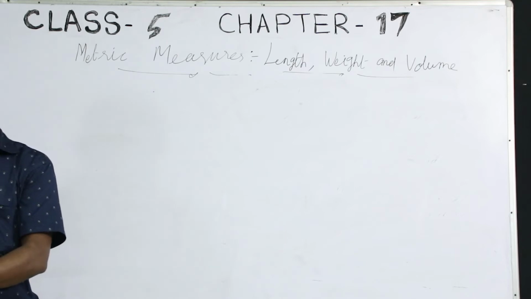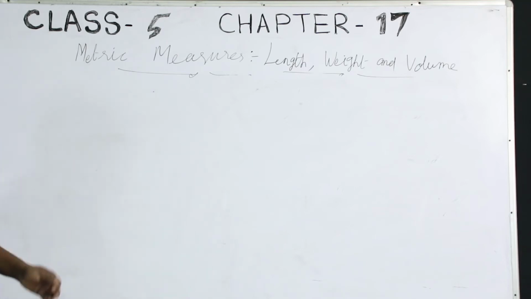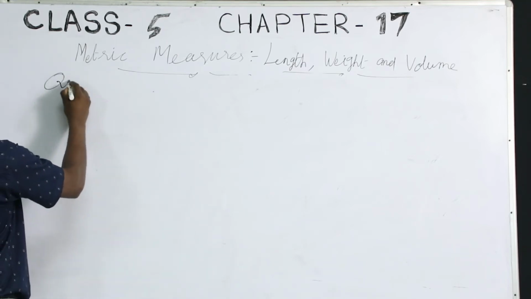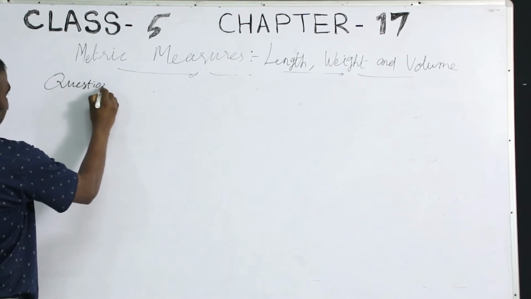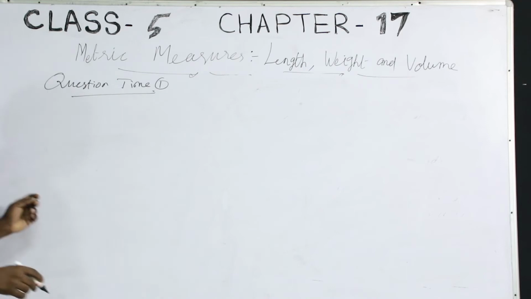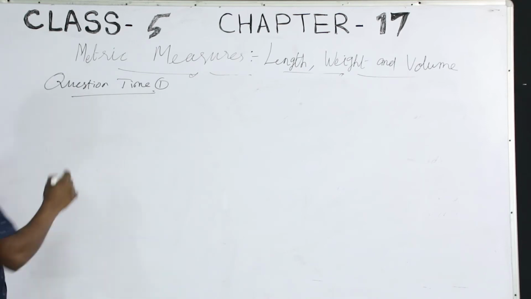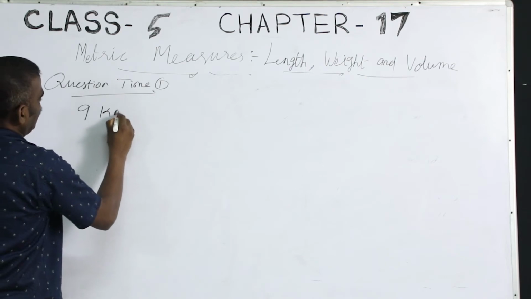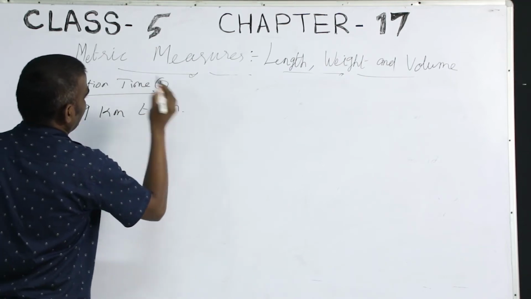Next, let us go to question time 1. 9 kilometer to meter.